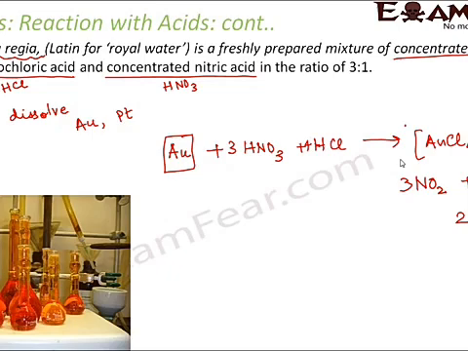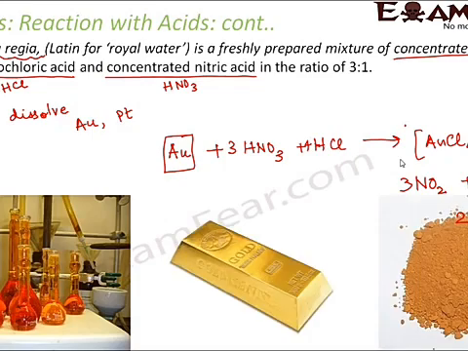Correct? Now I will show you the picture of how gold can get dissolved and how you can get pure gold precipitate produced by aqua regia. So see, this is a pure gold precipitate. This is the gold which we normally see in the form of brick, in the form of jewelry, but this is the precipitate of pure gold which is produced by aqua regia. So aqua regia can actually dissolve gold like this.